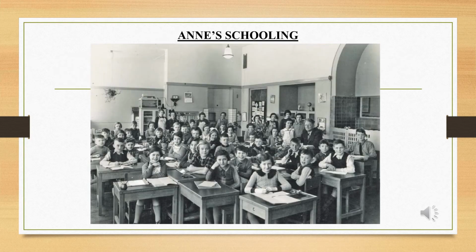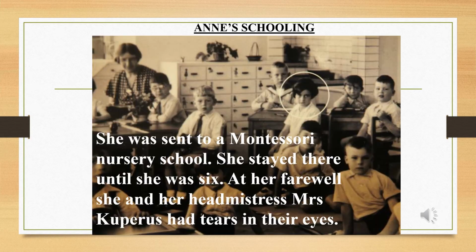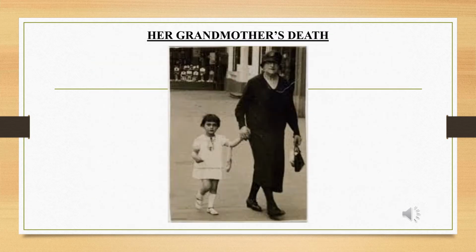This is Anne's schooling time. We can see Anne Frank sitting there. She was sent to Montessori Nursery School. She stayed there until she was 6. At her farewell, she and her headmistress, Mrs. Cuperus, had tears in their eyes. That means she had a special affinity towards Mrs. Cuperus.